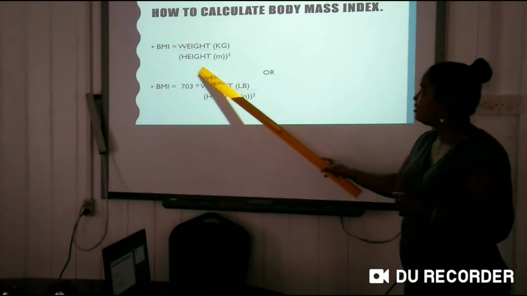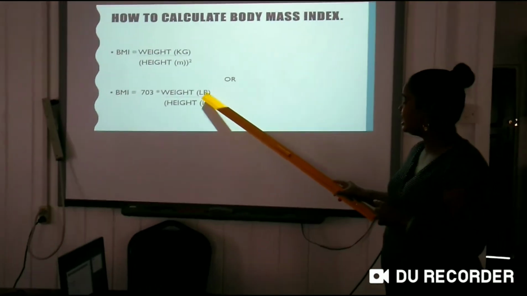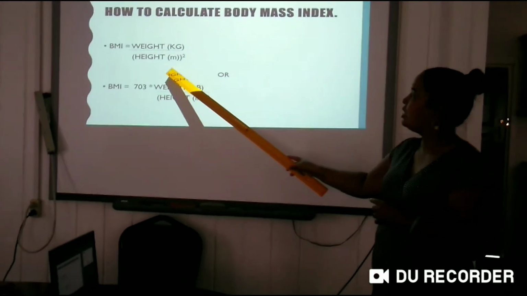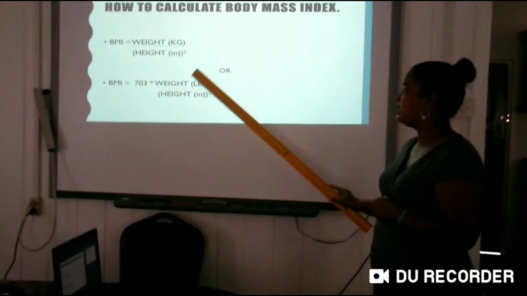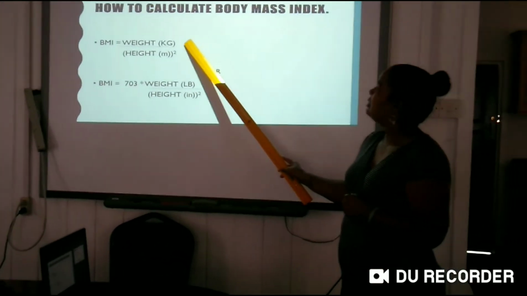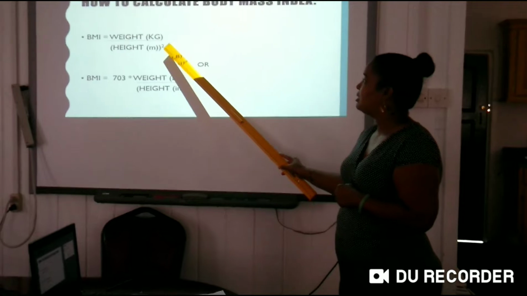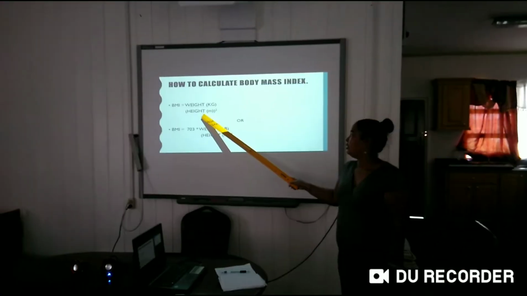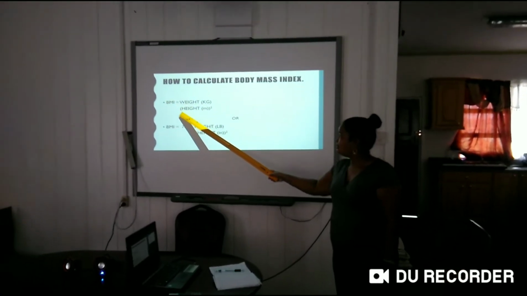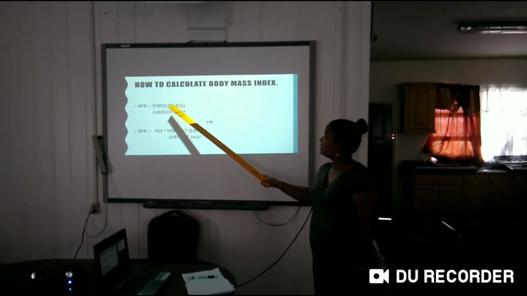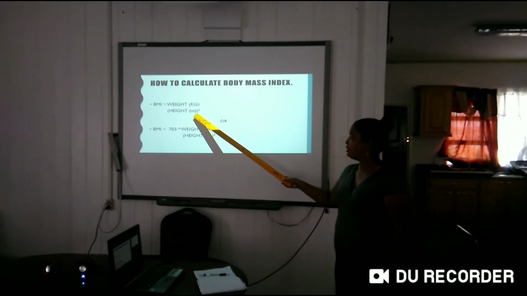Now this is just in case you see a problem with weight as pounds and height as inches, and you need to convert, and I will show you that in an example just now. But in some cases you might just get the kg and the meter, and then you use this. This is what you might be getting most of the time, where weight is equal to kg and height is equal to meter squared.